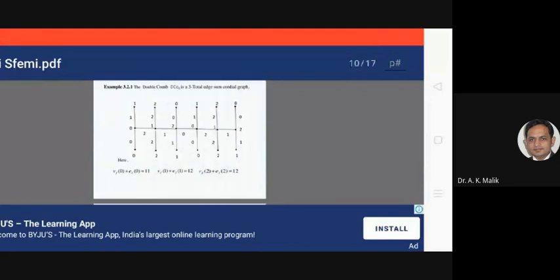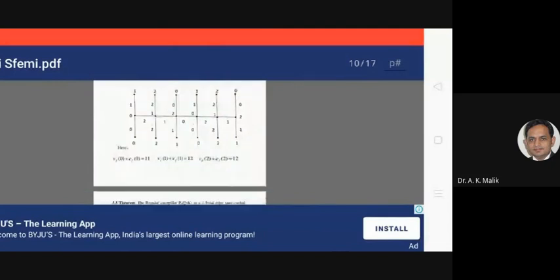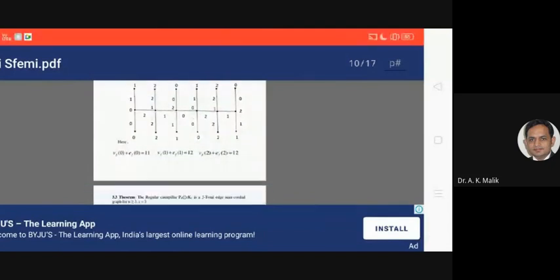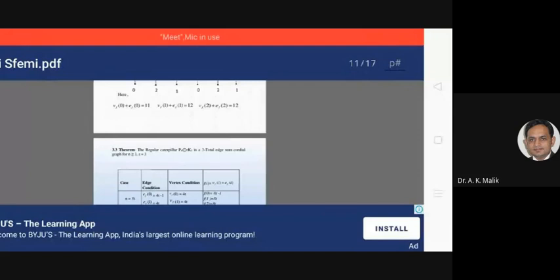Here in this figure, the total number of zeros on vertices and edges is 11. The total number of ones on vertices and edges is 12. And the total number of twos on vertices and edges is 12. Then theorem 3.3. The regular caterpillar Pn corona rK1 is a 3-total HSM cordial graph for n greater than or equal to 3 and r equal to 3.